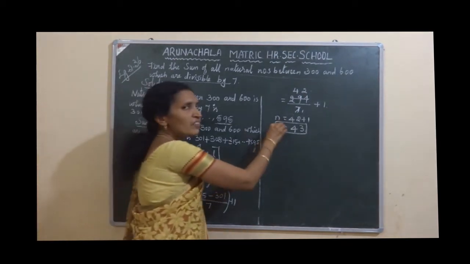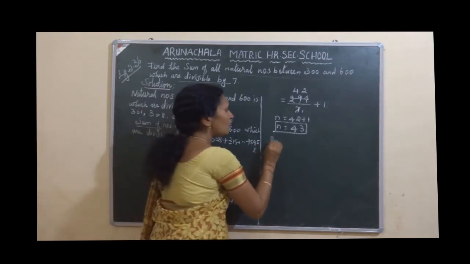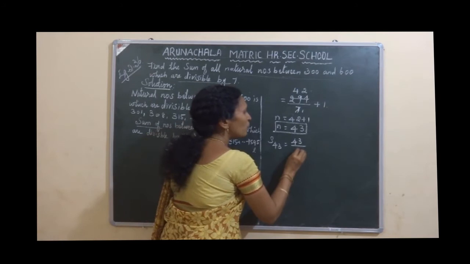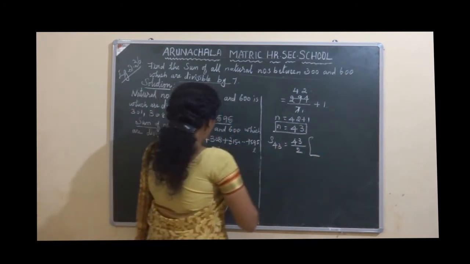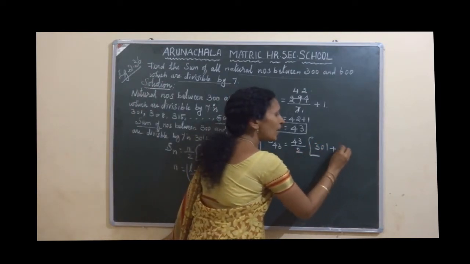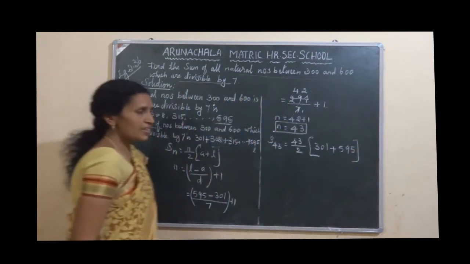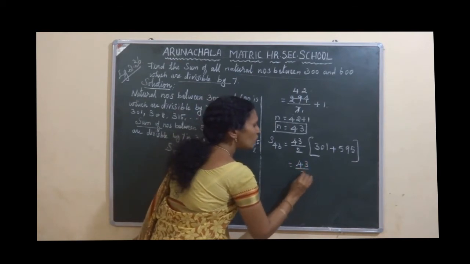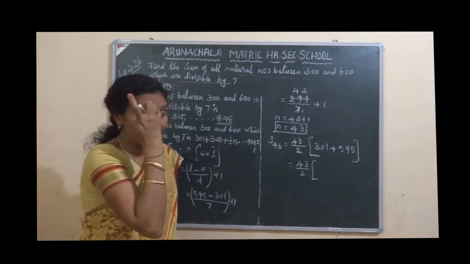Now you got n value also. So shall I apply here? Yes, Sn equal to 43 by 2, n by 2, into a plus l. A value 301 plus l value 595. Yes. Now give 43 by 2 into 301 plus 595.